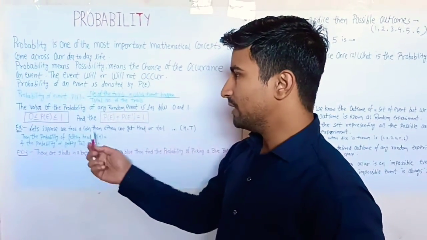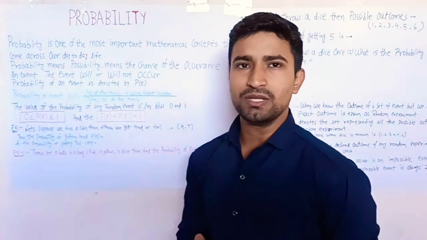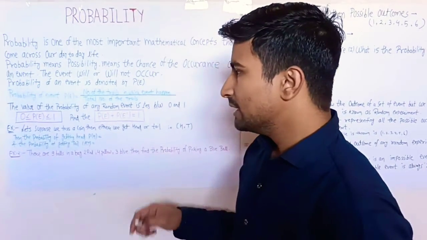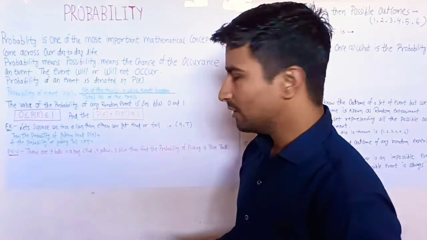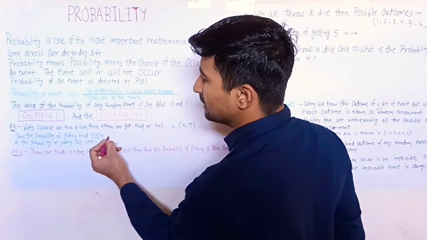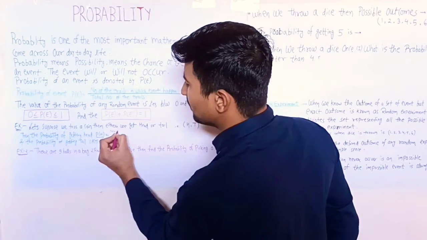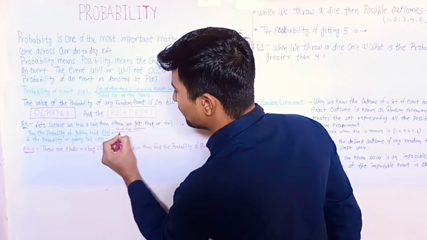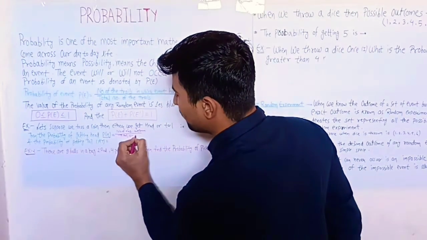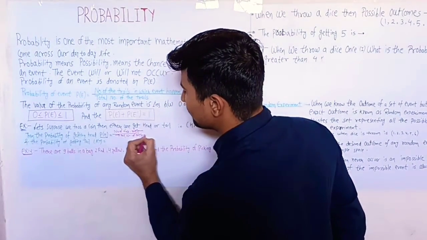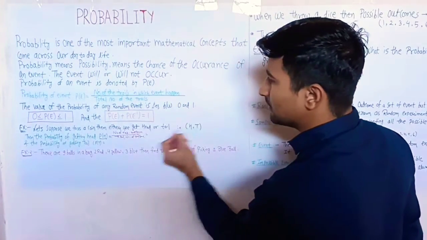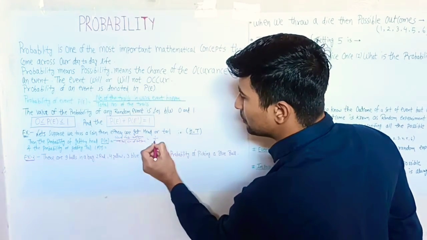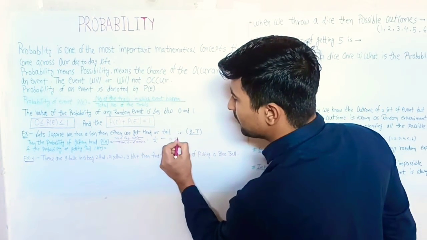Let's suppose we toss a coin, then we get either head or tail. The probability of getting head, P(H), is equal to the number of favorable outcomes upon the total number of outcomes. The number of favorable outcomes for head is 1 and the total number of outcomes is 2, so the probability is 0.5.